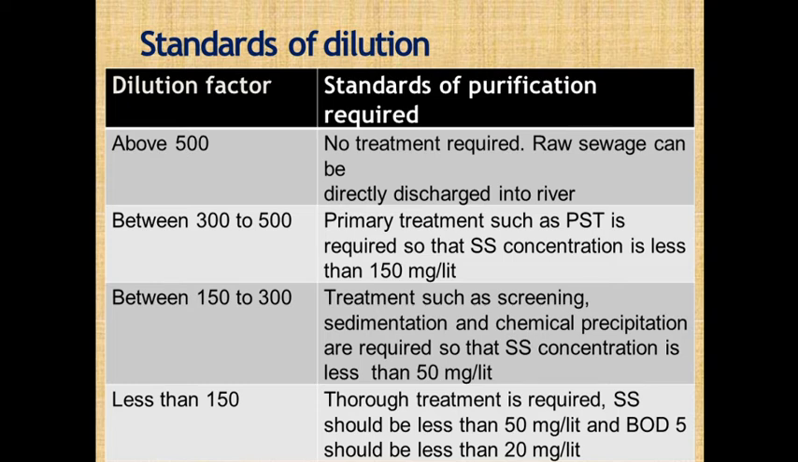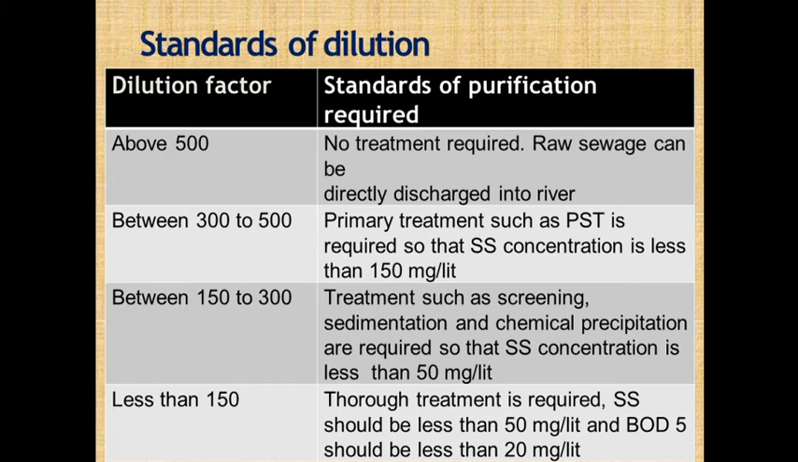Okay, so when the dilution factor is between 300 to 500, it needs the primary treatment, that is plain sedimentation, so that we can remove the suspended solid, and the concentration of suspended solid should not be more than 150 ppm, or 150 mg per liter. So we require plain sedimentation in which we can remove the suspended solid. Okay. Next, when the dilution factor is between 150 to 300.